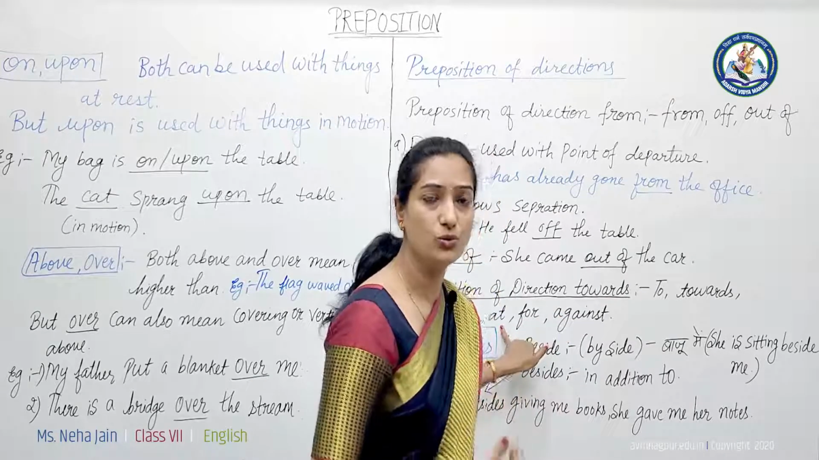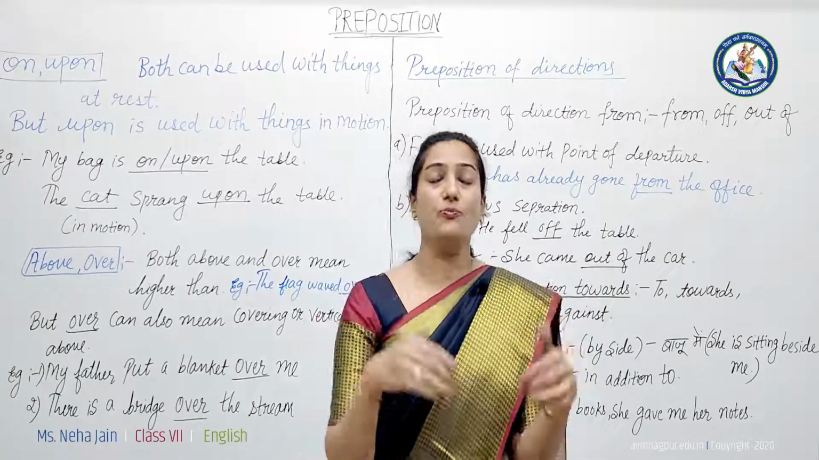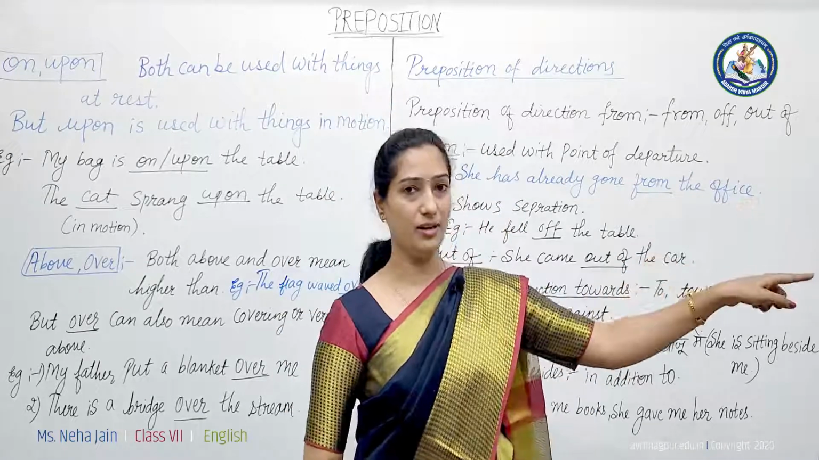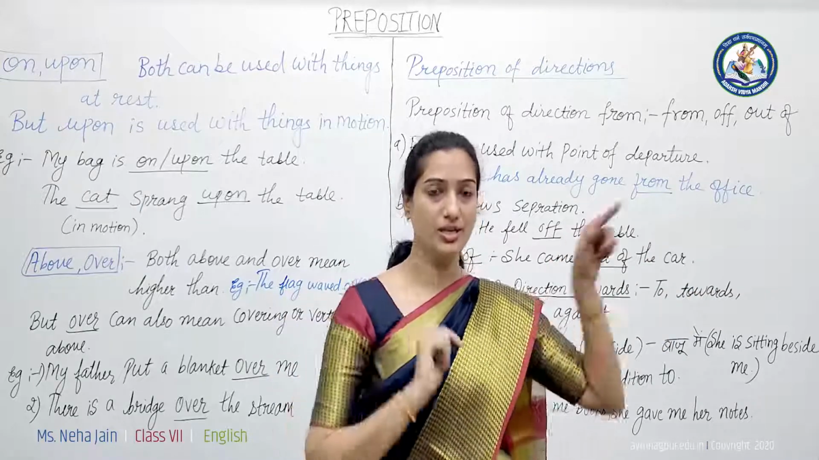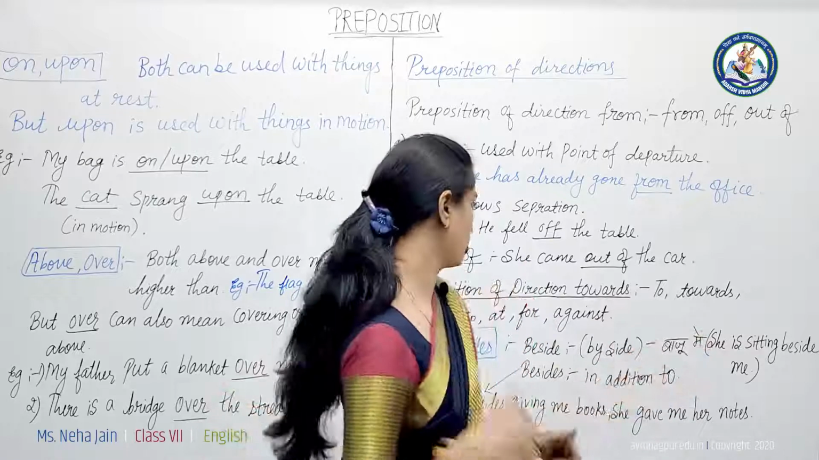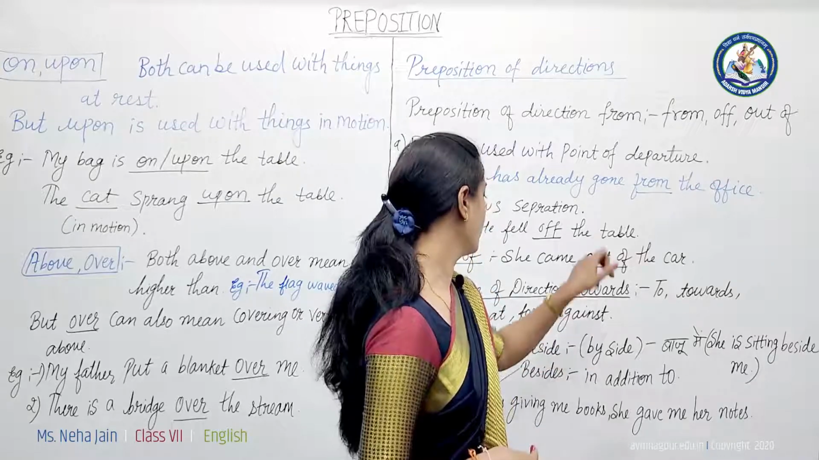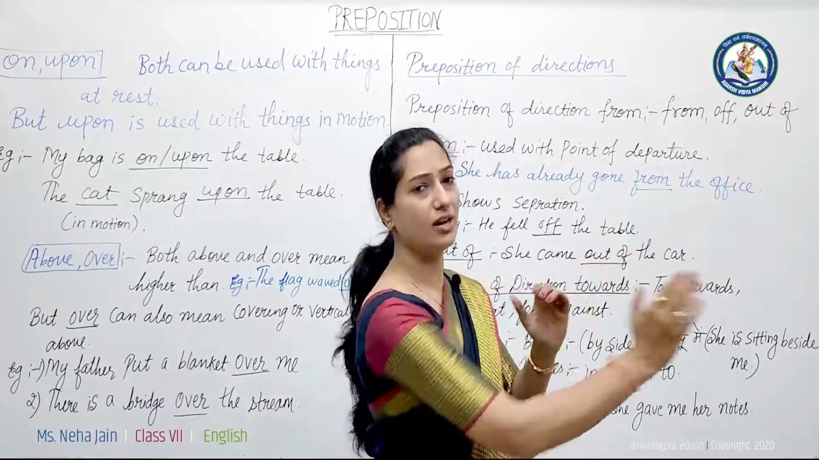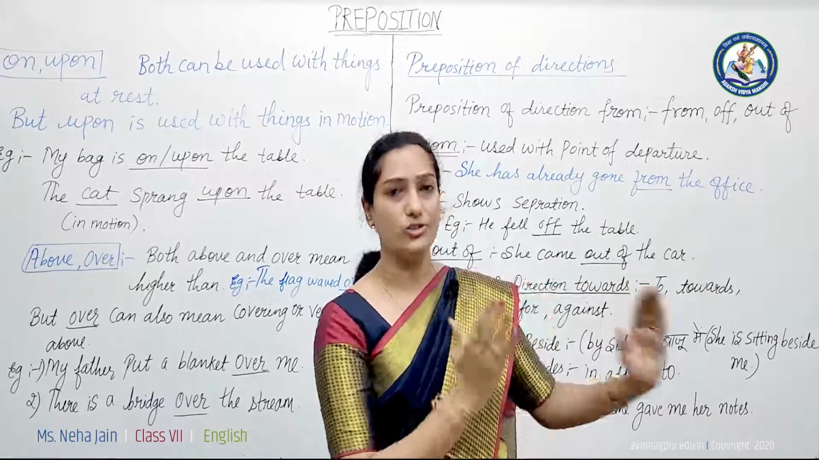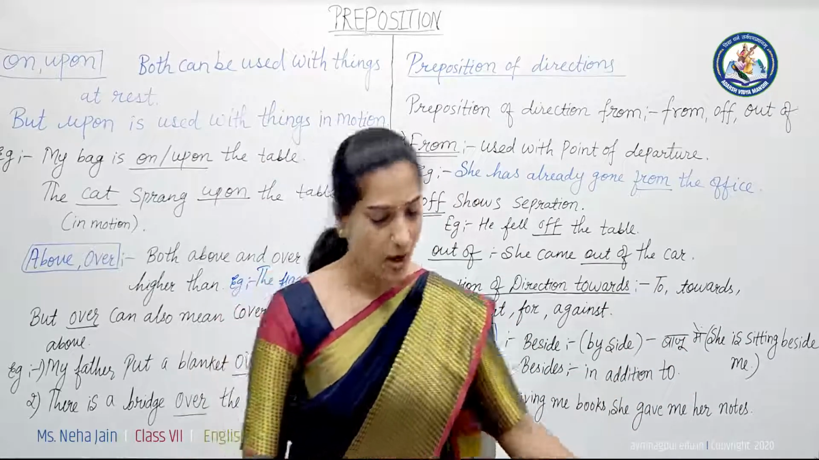How can we use at for indicating direction? Suppose, as in the example I gave you in the first one: look at the fan, look at that girl. Now I'm showing you the directions here, like this. So at can be used for showing directions also. Now for is also there, and against. We can say she is walking against the tree. So here we are showing opposite directions. Got it?